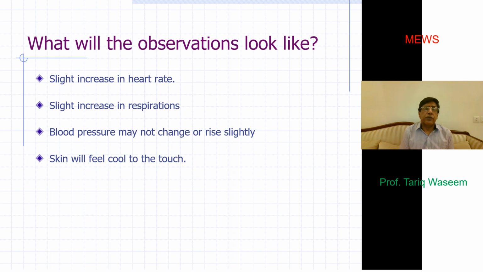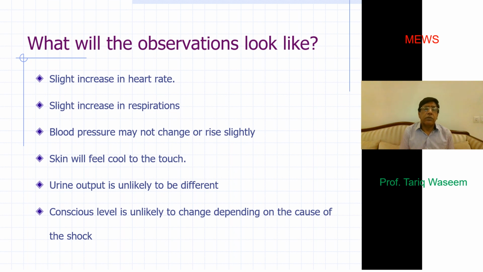Skin, of course, as a result of this vasoconstriction mediated through the adrenaline and catecholamines, may feel cool to touch, unless your patient already has a septic cause of infection and may be febrile. So this sign may not be very prominent. Again, urine output would not be any different at this stage, and conscious level is unchanged depending upon the cause of the shock. If your patient is already admitted with some alteration of conscious level as a primary cause, like maybe meningitis or encephalitis, it may not hold true that the conscious level will not change.